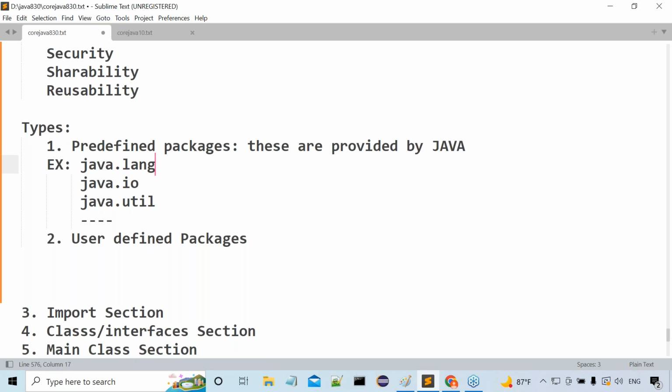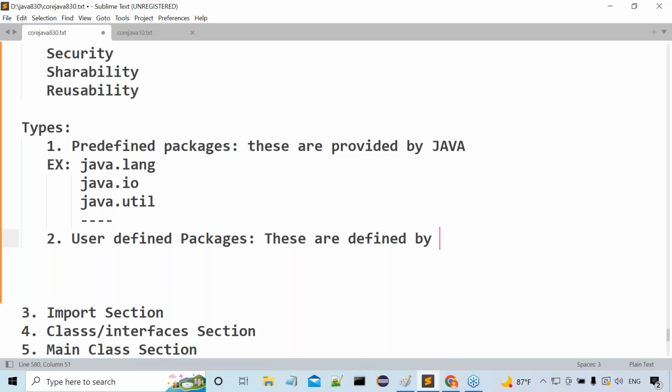Similarly, now tell me what exactly these user-defined packages are. What exactly are the user-defined packages? These are defined by the user. The name itself is giving clarity, sir.